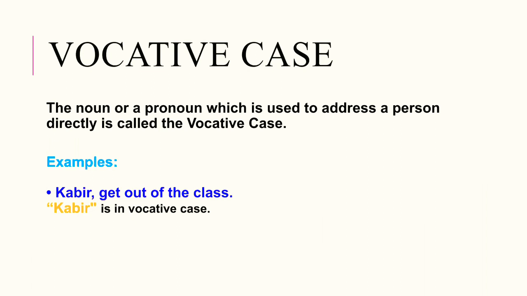Next, vocative case. The noun or pronoun which is used to address a person directly is called the vocative case. For example, Kabir, get out of the class. Here, the word Kabir is used to address the person Kabir. It is not the subject of the sentence. So, Kabir is in vocative case.